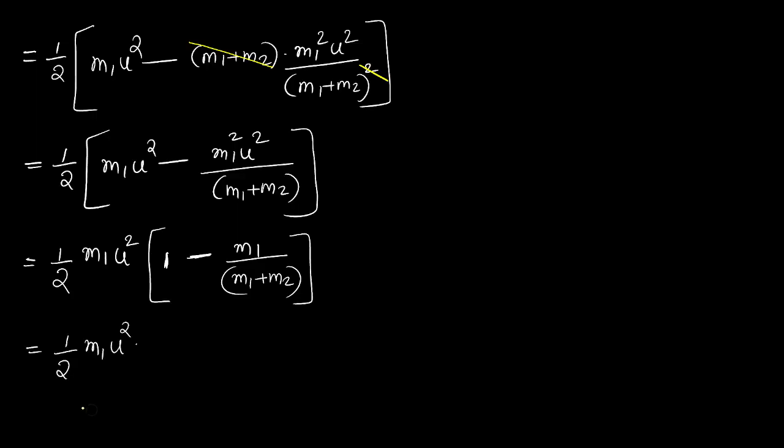It is there in the textbook, but only 2 or 3 steps are given. You cannot understand if you read those steps. You do the cross multiplication: 1 into m1 plus m2 minus m1. You can ask me doubts after this, okay?